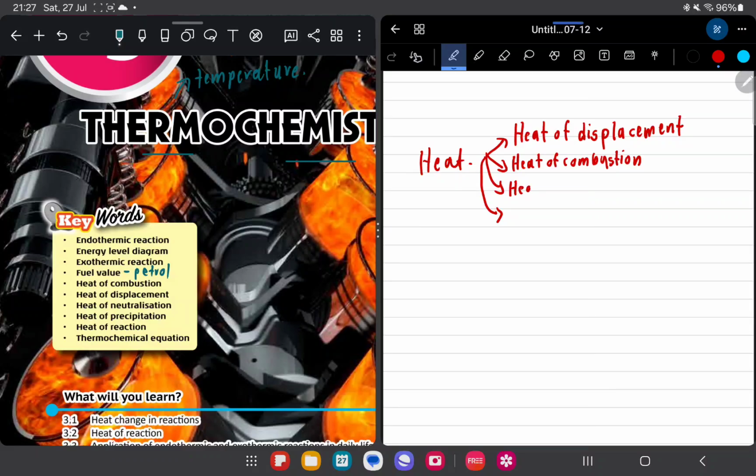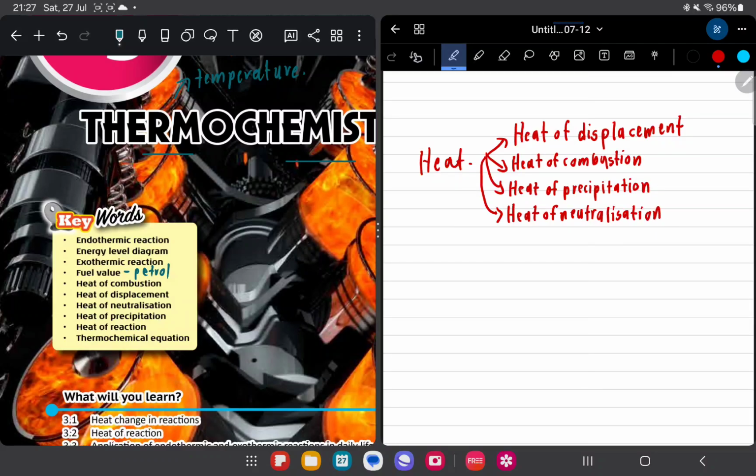Next one, heat of precipitation. Do you know what is the meaning of precipitate? Precipitate is mendakkan, you know. Kejap saya tunjukkan you. Displacement, combustion, and the most famous one yang aku selalu lupa, heat of neutralization.